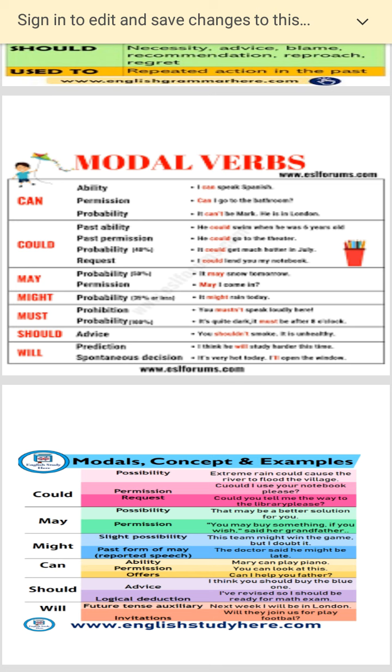Should, that is an advice a senior person can be giving you. You should include this in your chapter. You should include, that's the advice given. Then will denotes a kind of spontaneous decision. I will do this, and I will be doing so many things in the future, so that is will.